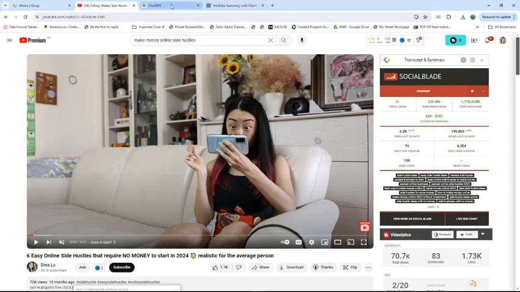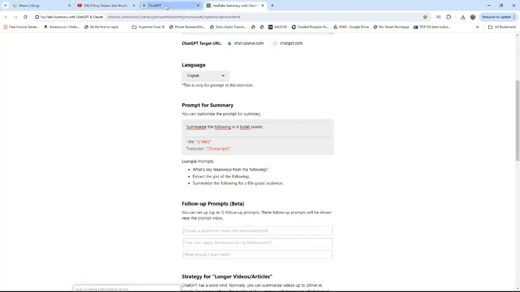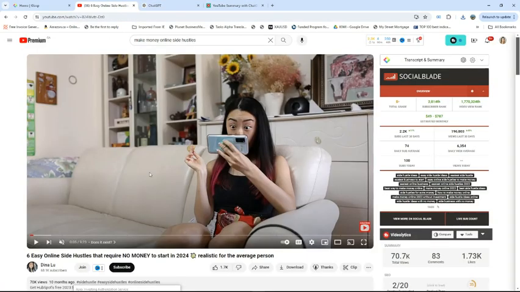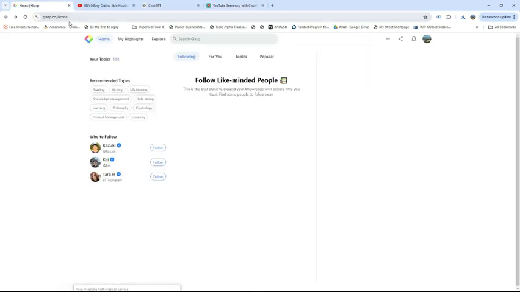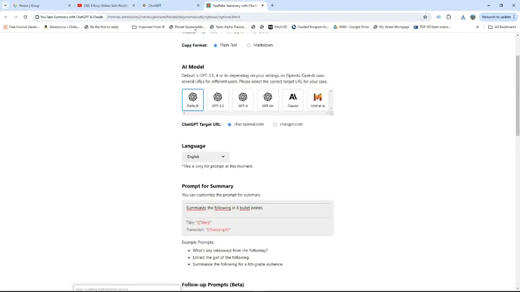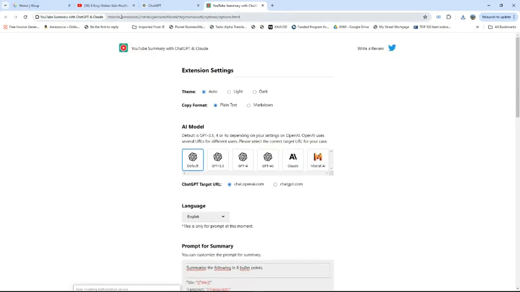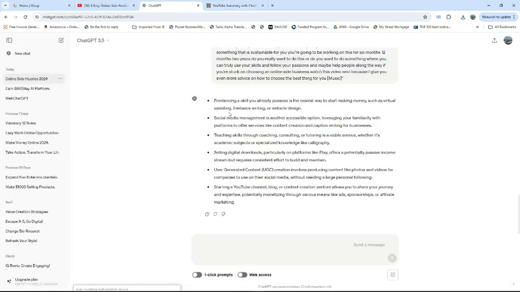If you are lacking ideas, because it's not very easy to find new ideas every day, just go on YouTube, search for what you want, summarize it with Glasp. So glasp.co is the website, and then you use that extension. I'm using Chrome right now, but if you have Safari, it's gonna work as well, no problem. And that's all you have to do.